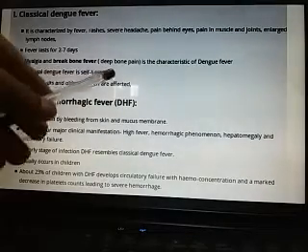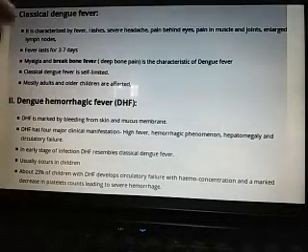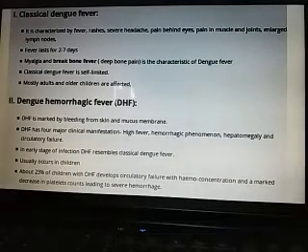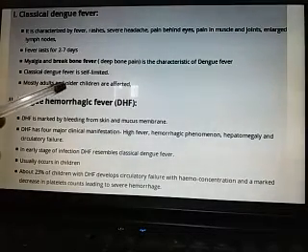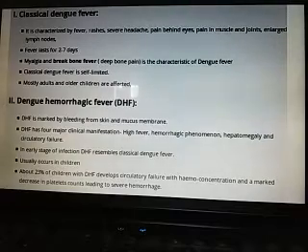Classical dengue fever is self-limited. That means it can be controlled without any medication. Mostly adults and older children are affected.